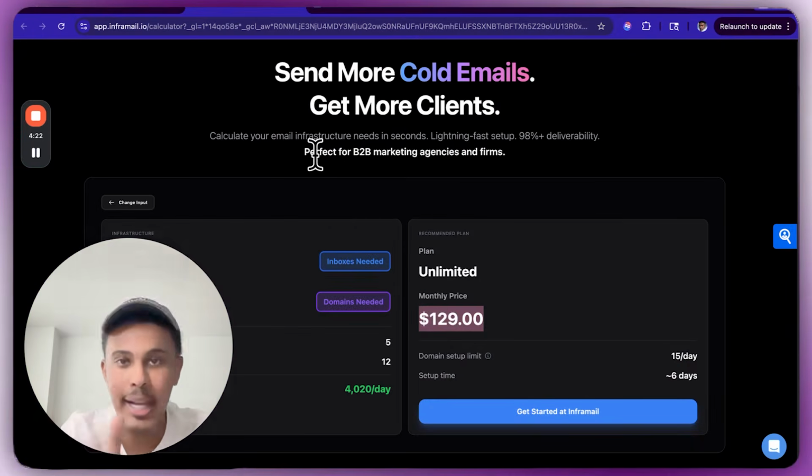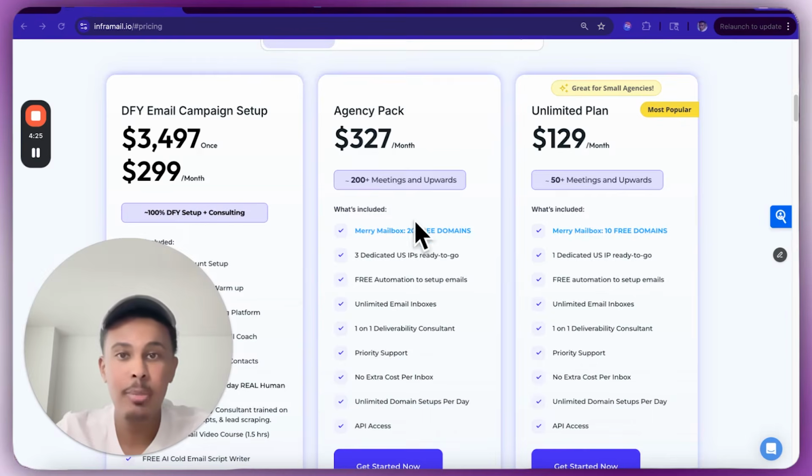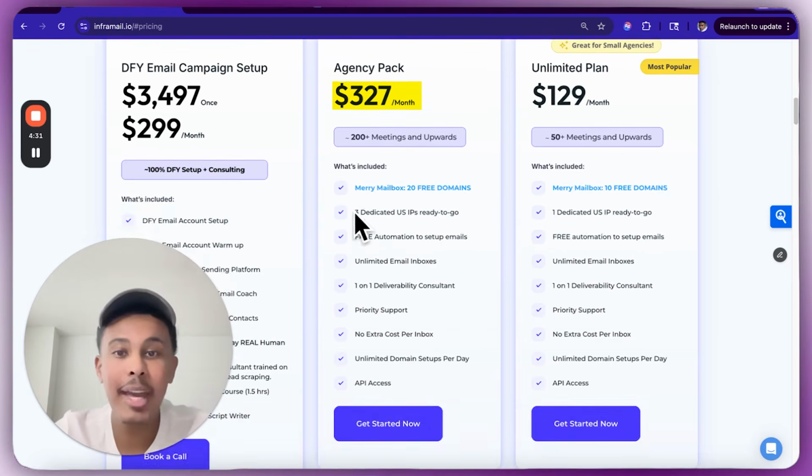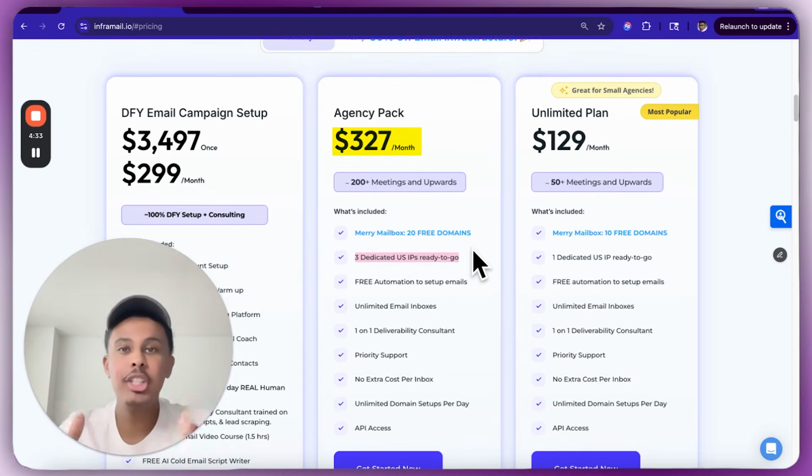Now let's get right into creating the email accounts. So if you want to create 1,000 email accounts, what I recommend doing is getting this agency pack right here. It's $327 a month. You don't have to pay for any email accounts. You're only paying for the dedicated IPs. So each of your emails are going to be sending from your own IP. Therefore, you're not sharing IPs with anyone.